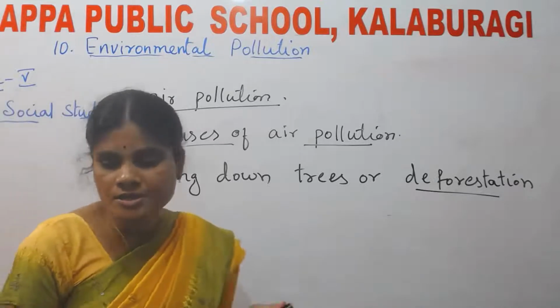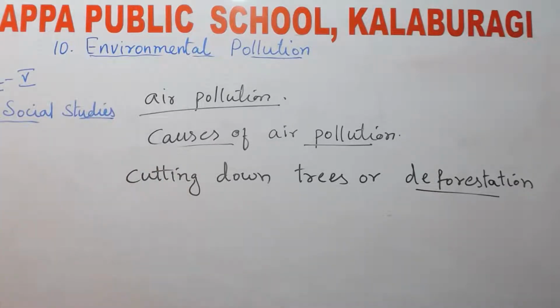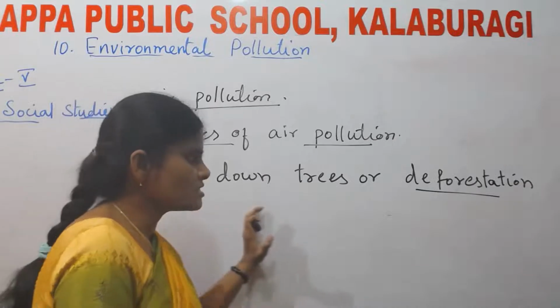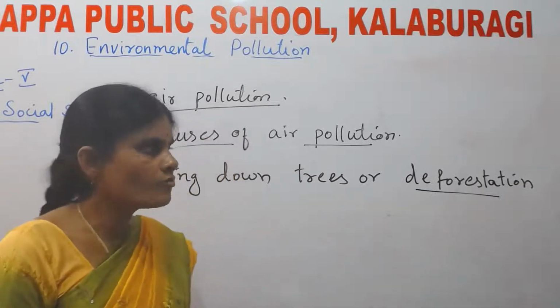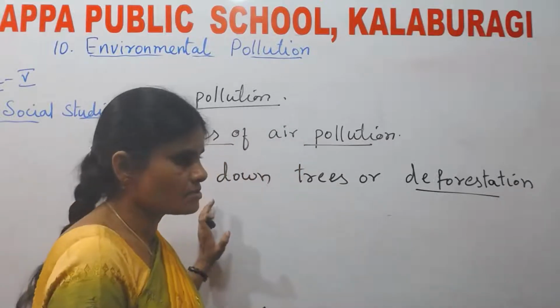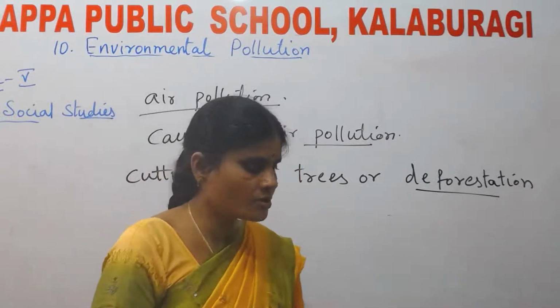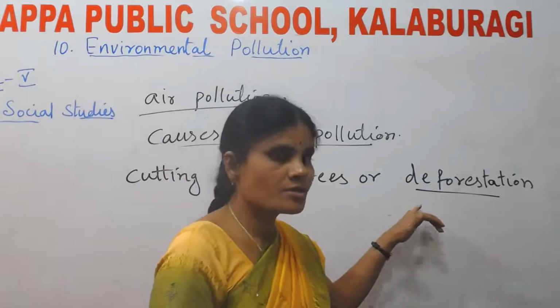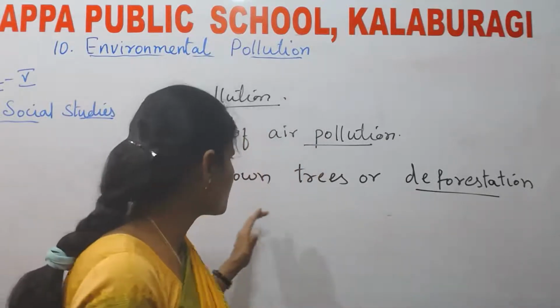Afforestation. What do you mean by afforestation? Afforestation is nothing but growing trees. Growing more and more trees is called afforestation, and deforestation is nothing but cutting down the trees. Cutting down the trees is called deforestation, and growing the trees is called afforestation.